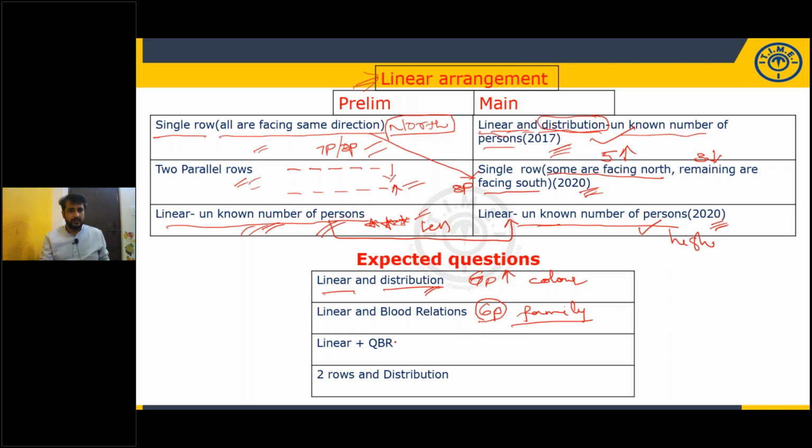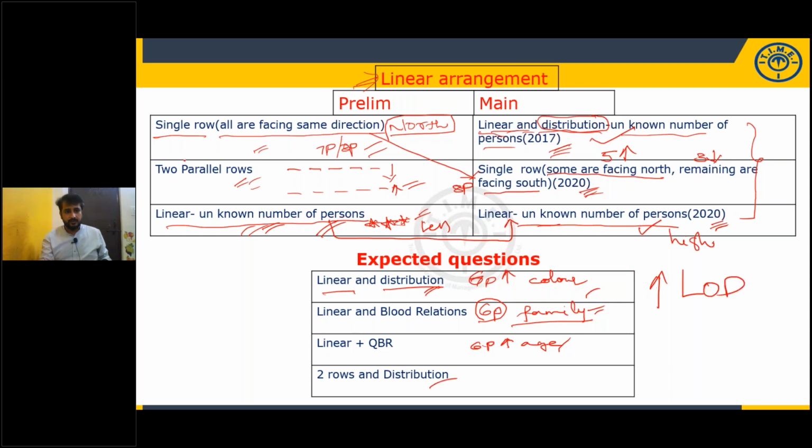That model, linear QBR. Linear QBR is simple: 6 persons sitting in a row facing north, and each of them is of a different age. Some numbers will be given, or each of them has a different number of pens. That kind of question may be expected. If they want to increase the level of difficulty, they will give you these models. Otherwise, they are okay with the basic models.